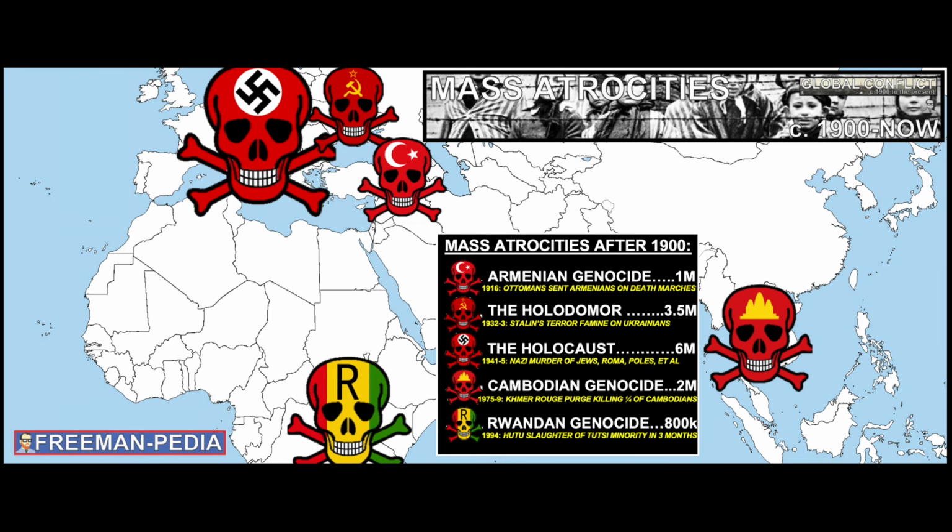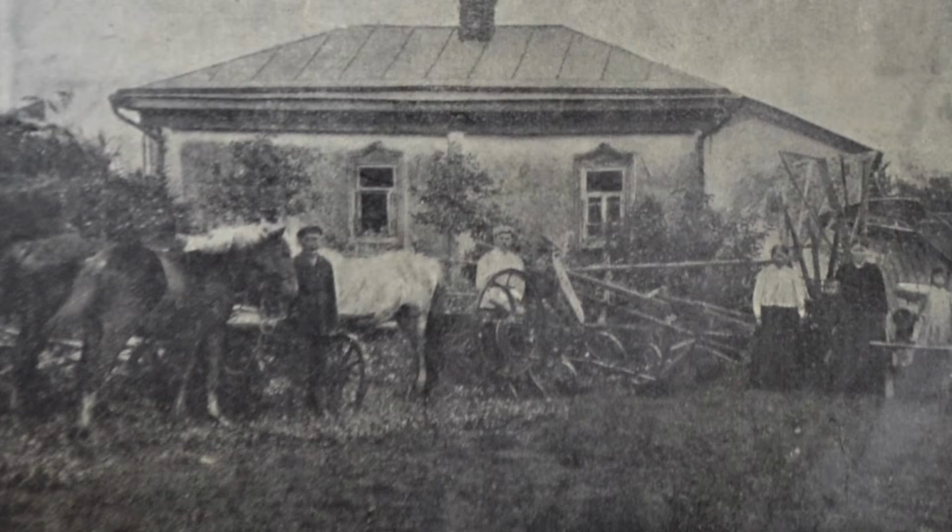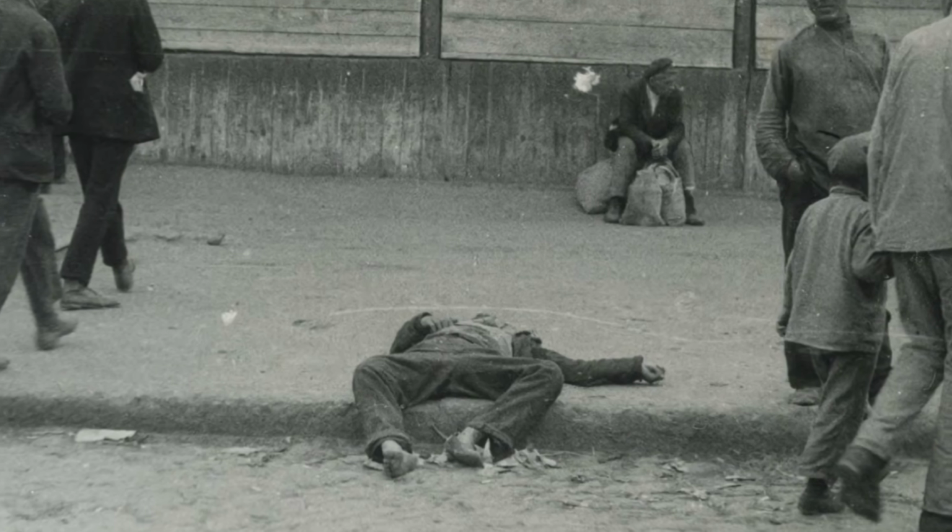Second, the Holodomor in Ukraine. This one literally means hunger plague. You'll often see Mao and Stalin listed as the biggest killers of all time. And most of that is from famine. When you remove ownership and collectivize the farms, crop yields plummet. No food leads to famine and death.